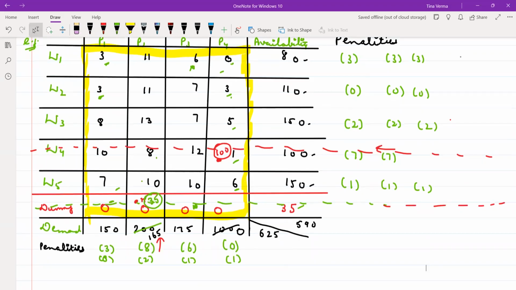So the minimum element here is 3 and 3, so 0. The minimum element here is now 10 and the next minimum element is 11. So the penalty here is 1. Now the minimum element here is 6 and 7, so 1. The minimum element is 0. The next highest is now 3. Is it clear? So here it will come out to be 3. So what is the highest penalty here? Now 3. 3 is coming in the first row as well. 3 is coming in the fourth column as well.